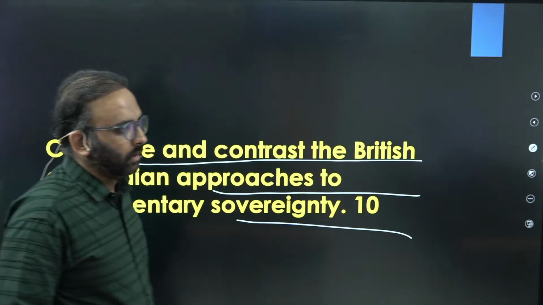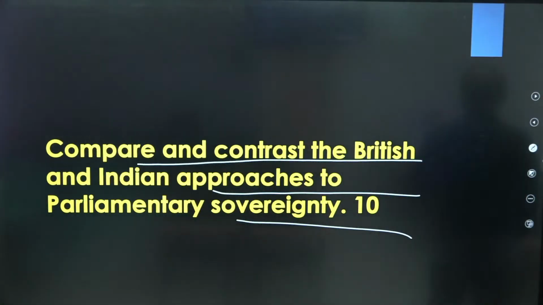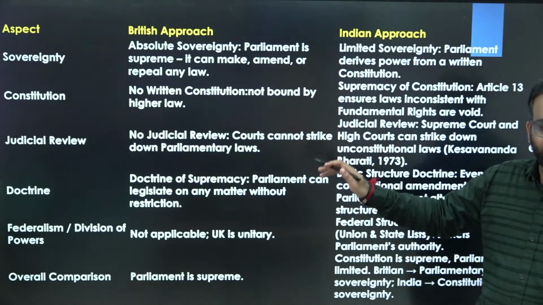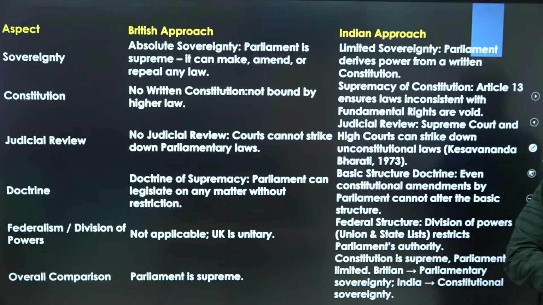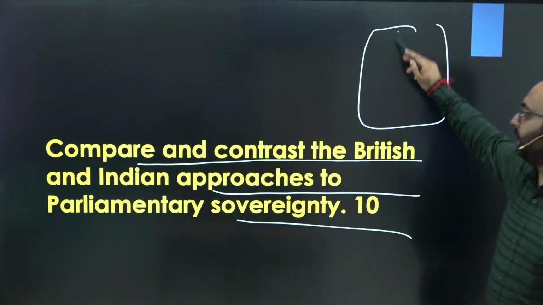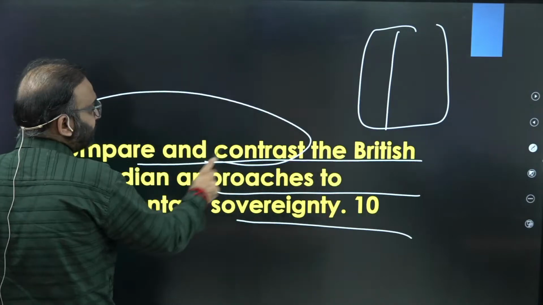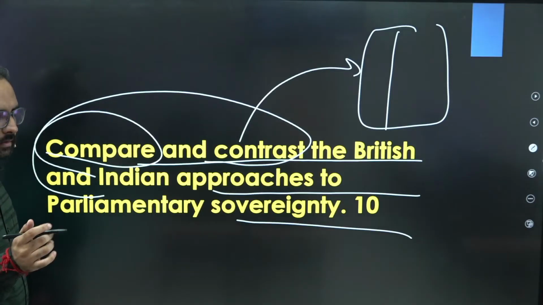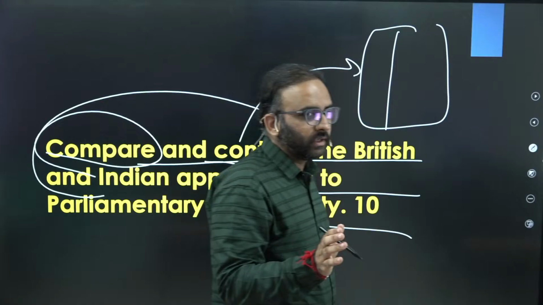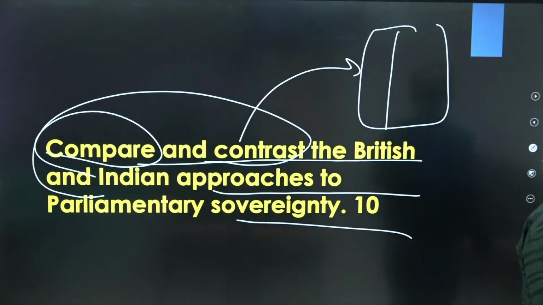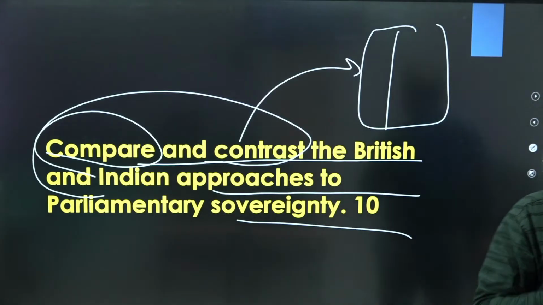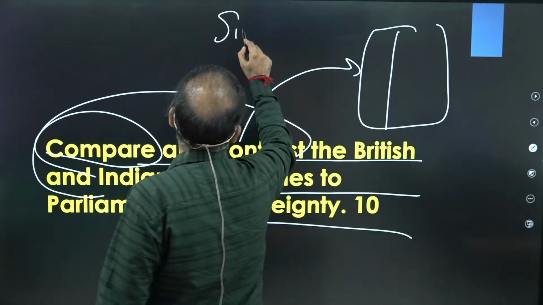Get the point? So whenever you get this kind of question, compare, contrast, differentiate, etc., the thumb rule is to draw a table, right? Through the table, you need to specify the Indian approach and the British approach. You get the point? Then the key tail word is compare and contrast. Contrast means points of difference. When you compare certain things, you do not only differentiate or contrast them, but also find out the similarities, right? So in this answer, you need to write similarities also.